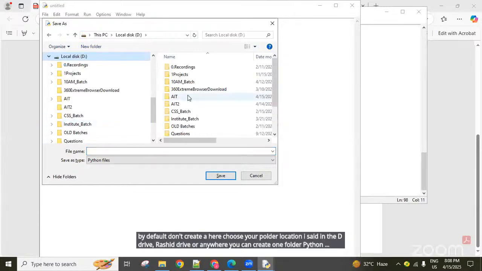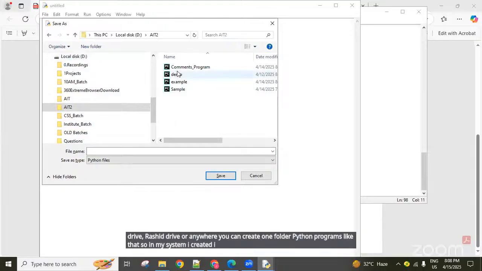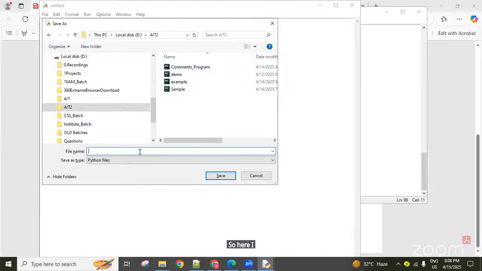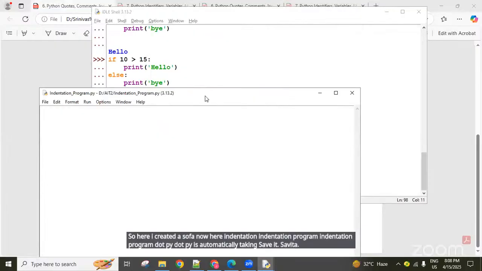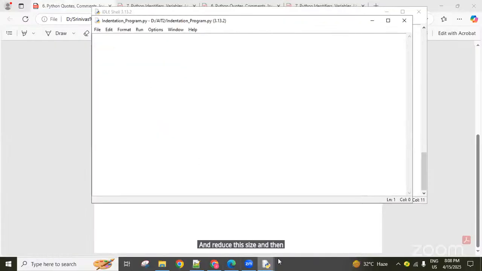In my system, I created the IIT2 folder. So here I created, guys, so far. Now here, indentation program, dot py is automatically taken. Save it and reduce this size, and then here you can write your code.